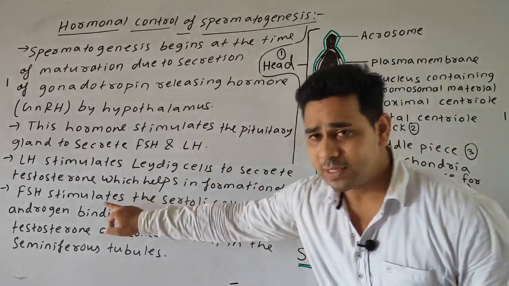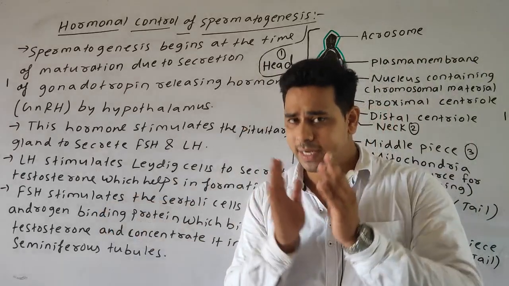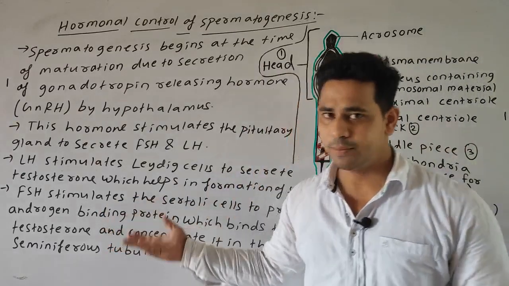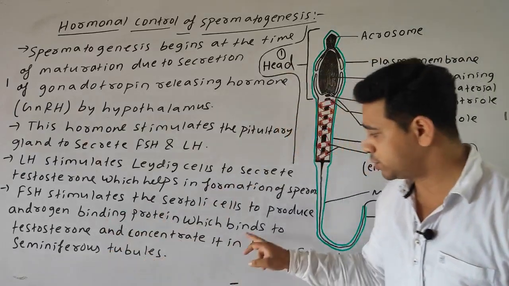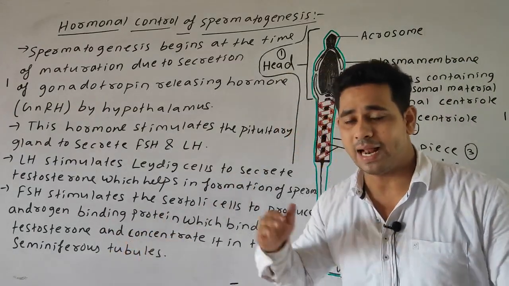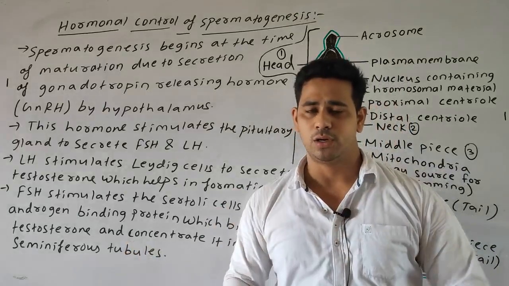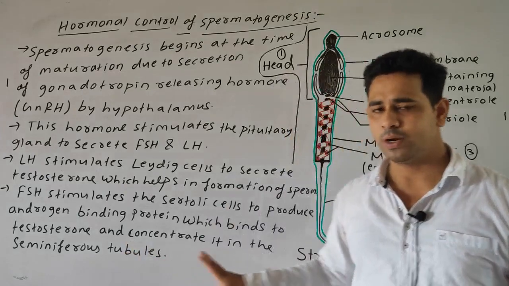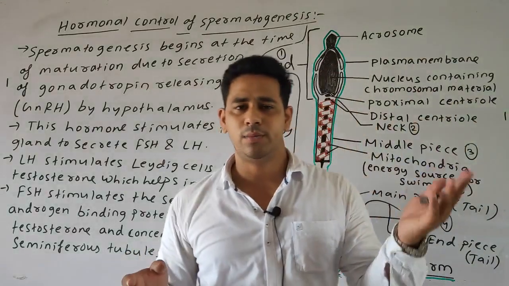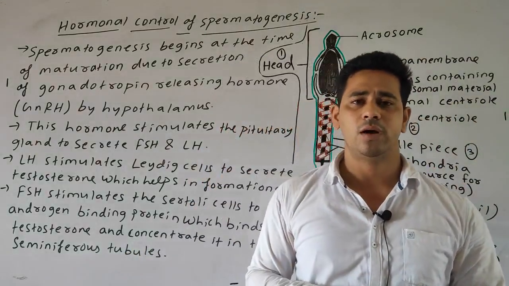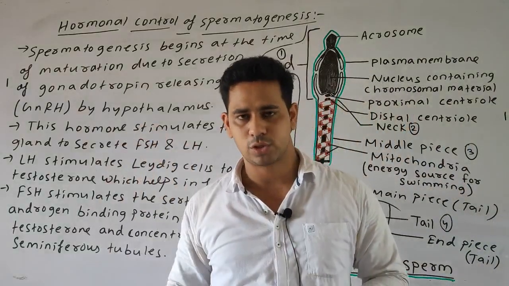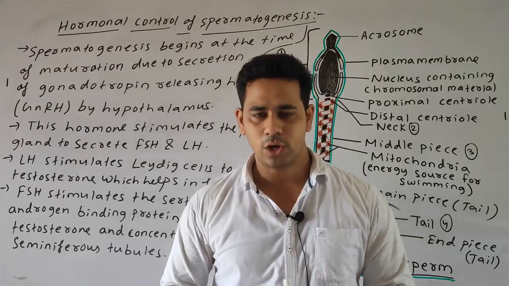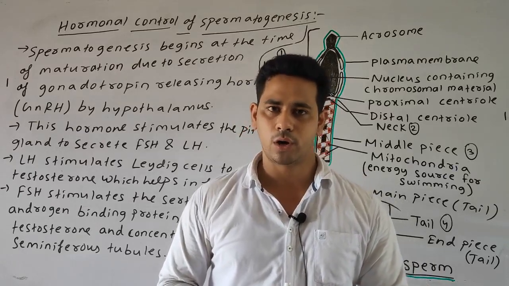Whereas the FSH or the follicle stimulating hormone stimulates the Sertoli cells to produce the androgen binding protein, which binds to the testosterone, and it helps in increasing the concentration of the testosterone in the testis, or we can also say in the seminiferous tubules. And also we discussed that the anti-Mullerian hormone helps in descending down the testis into the scrotal sac, and also inhibin helps in checking the overactivity of the FSH, or the follicle stimulating hormone.